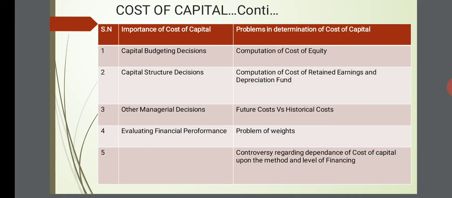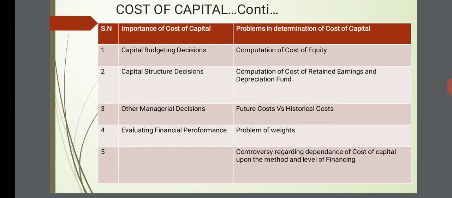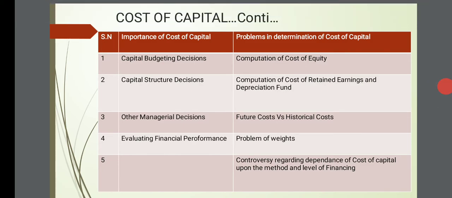Problems in determination of cost of capital. First is computation of cost of equity. Most of the people think that equity does not carry any cost. That is wrong. In fact, equity is costlier than debt. Then computation of cost of retained earnings and depreciation fund is again a problem, because it is perceived that retained earnings are already earned money and do not have any cost, but that is wrong. Retained earnings have opportunity cost associated with them. Future cost versus historical costs, again, that becomes a problem.